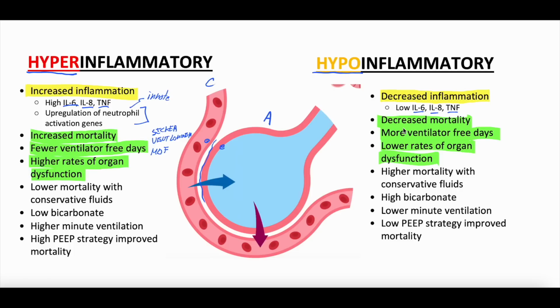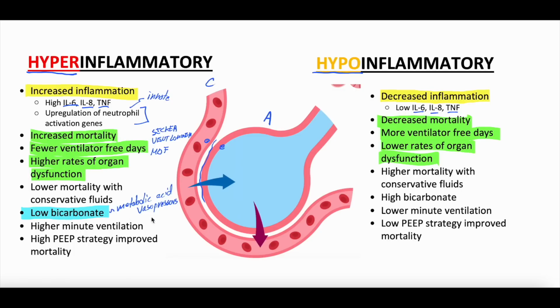Is there any marker that we can look at that may help us understand if someone's hyperinflammatory or hypoinflammatory? Because that's an important thing, right? At the hospital, you can send these, but it takes a while to get results back, and it's usually not that clinically useful. IL-6 levels, IL-8 levels, tumor necrosis factor levels and neutrophil activation genes aren't things that are easily sent at the bedside in the hospital. But hyperinflammatory often has a lower bicarbonate. They often have more of a metabolic acidosis. They also are more likely to be on vasopressors and be hypotensive. So these are some clinical hints that they might be the hyperinflammatory type.